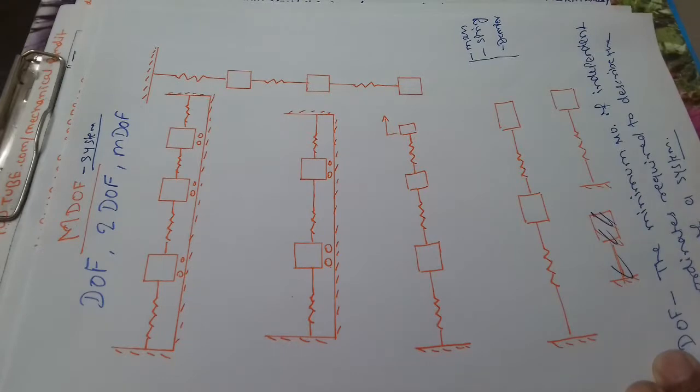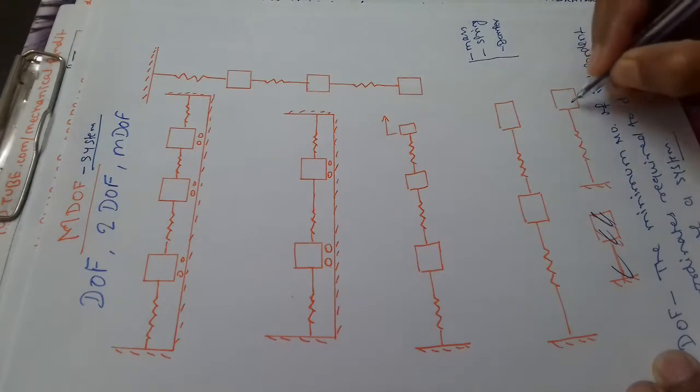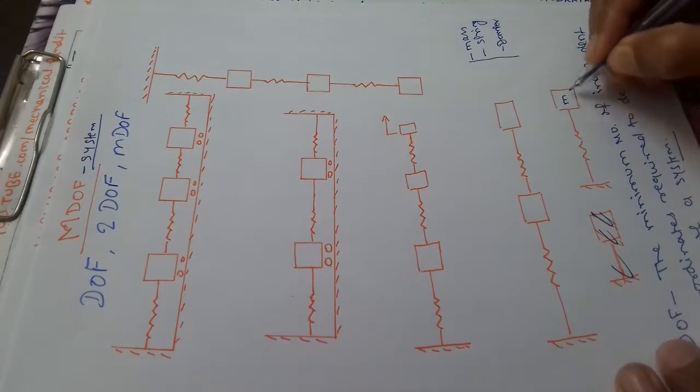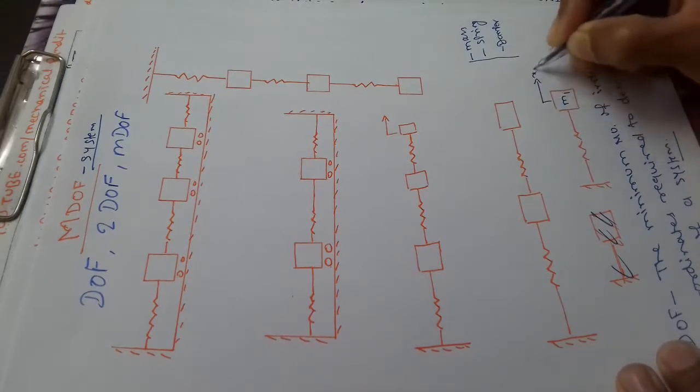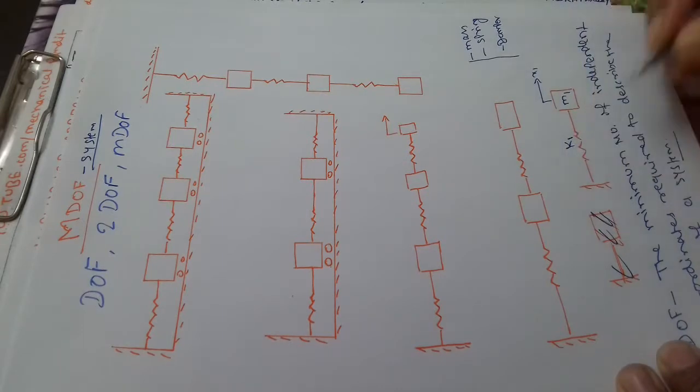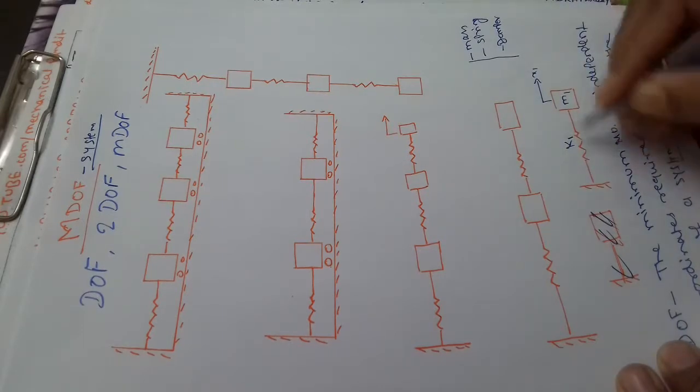Then what happens if the minimum number of one coordinate is required to define the motion of a system, it is called single degree of freedom. Suppose it is the mass m1, displacement is x1 and this is k1, spring stiffness, then it becomes single degree of freedom.